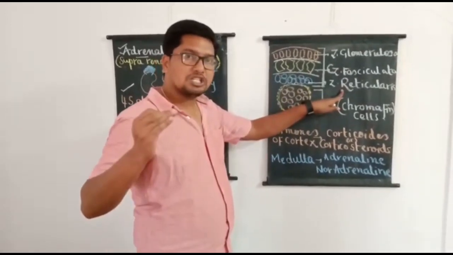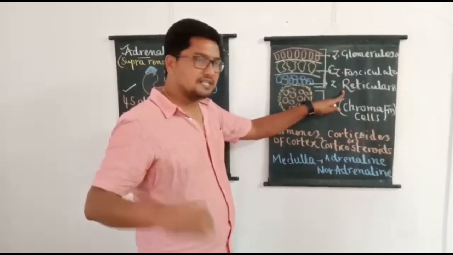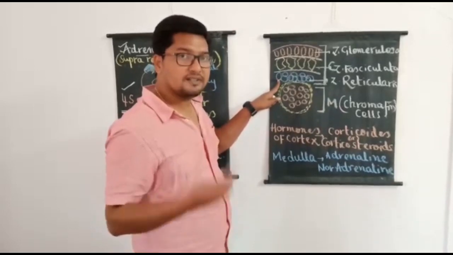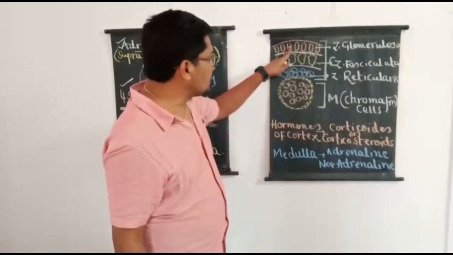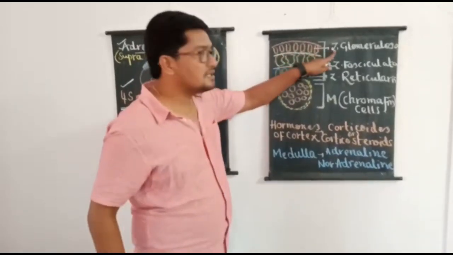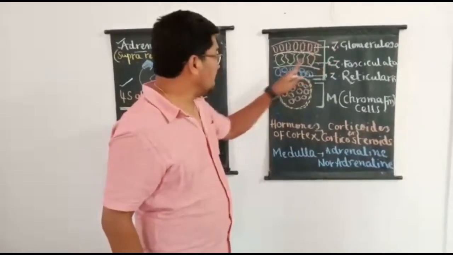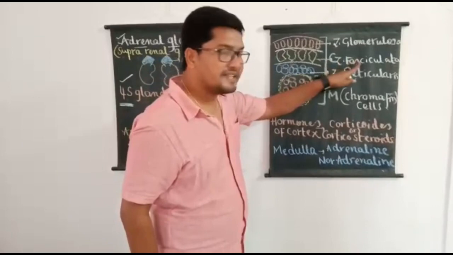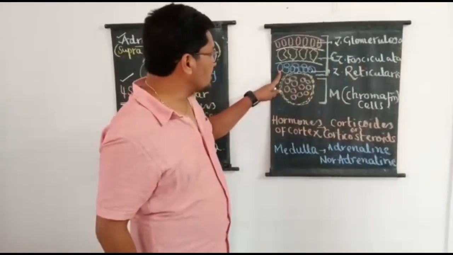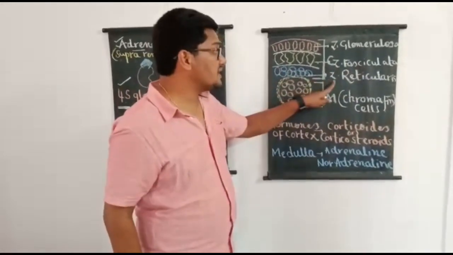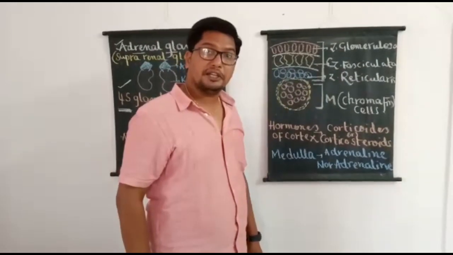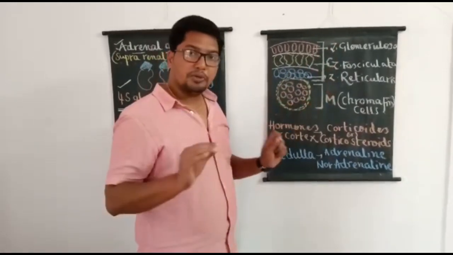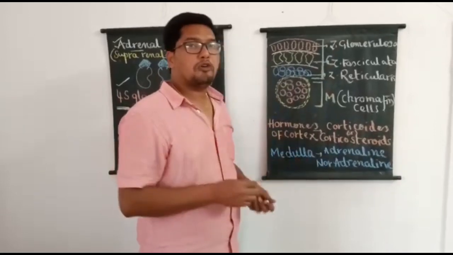So based on shape and arrangement of the cells, the adrenal cortex is demarcated into how many regions? 3 regions. The outer layer of columnar cells is called zona glomerulosa. The middle layer of polyhedral cells is called zona fasciculata. The innermost layer of intricate network of cells is called zona reticularis. And these 3 different regions produce different types of hormones.